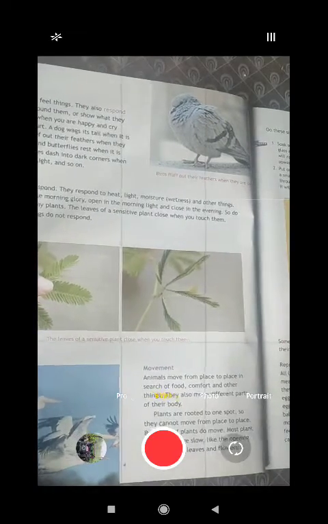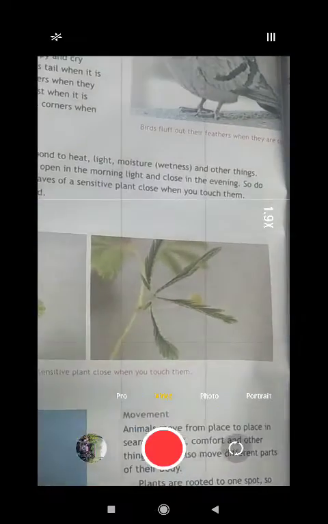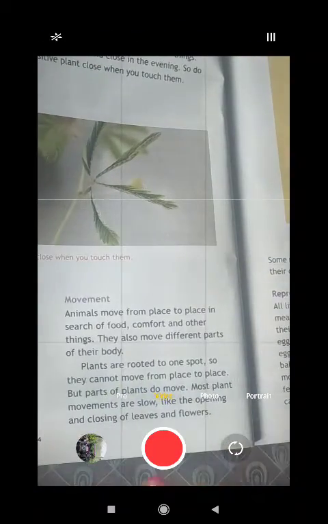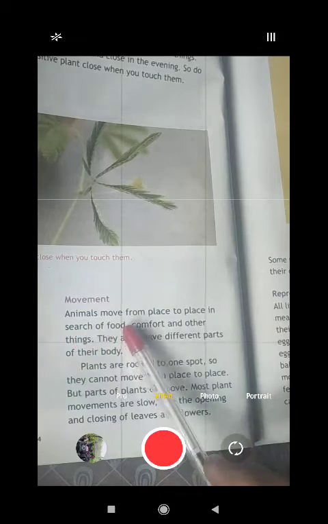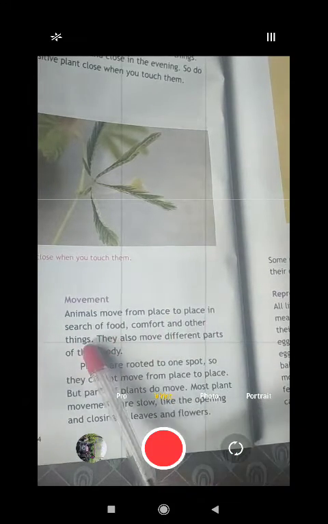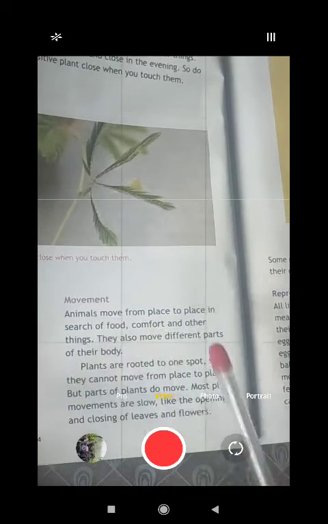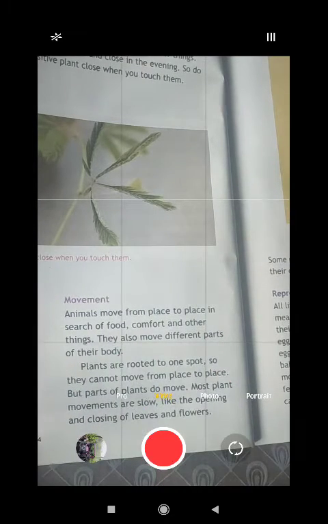Now we will see movement. As we know, movement means to move something. Animals move from place to place in search of food, comfort, and other things. They also move different parts of their body. Animals move from one place to another for food, for a comfortable place, and for other things.